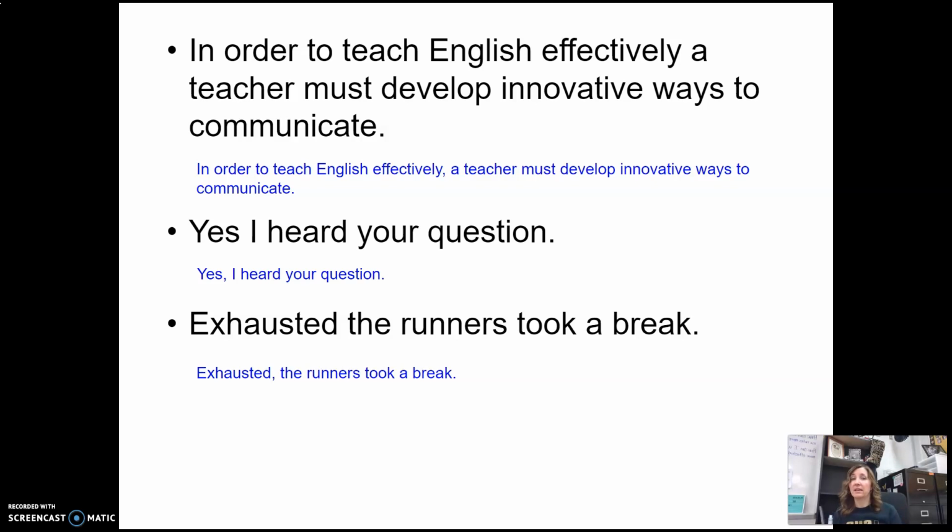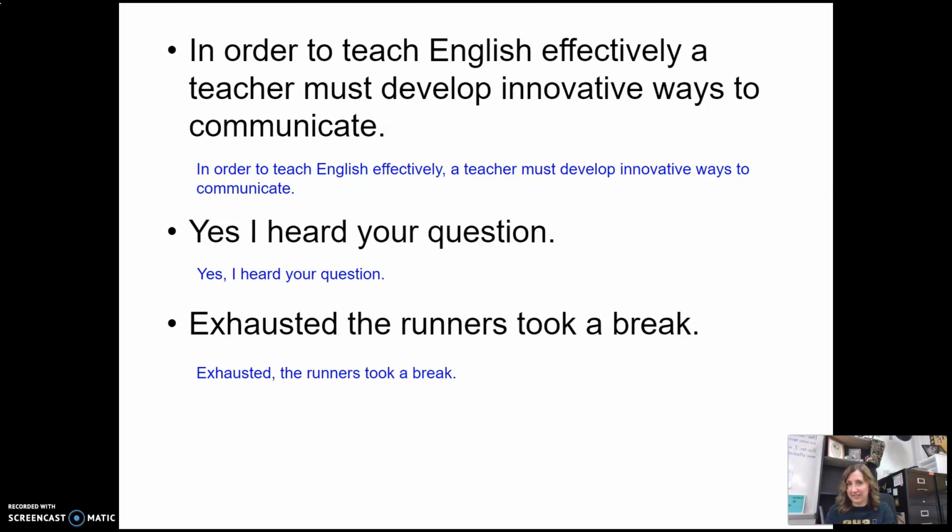So in this case, we are going to put that comma after exhausted because it is that introductory word at the beginning. And you'll notice here, when we start with exhausted, that modifying adjective, it is going to be closest in location to that noun that it's describing, okay? Runners. There is no other noun in this sentence, but if there was, you would want exhausted to be as closely located to runners as you could make it so that it's not confusing for the reader.